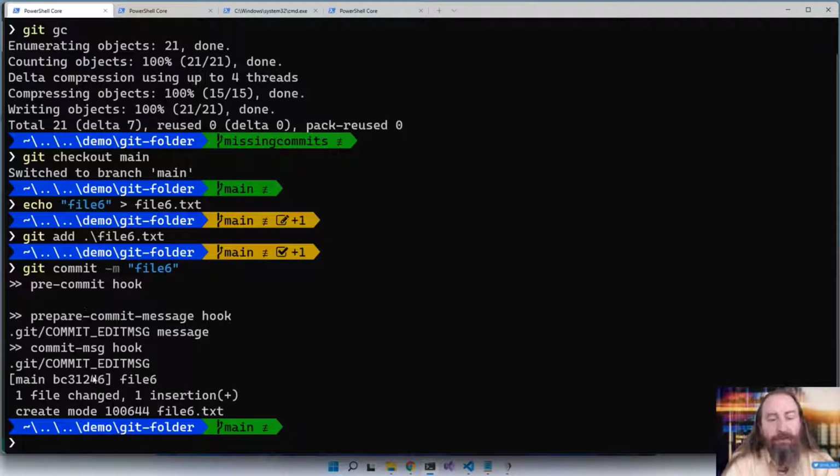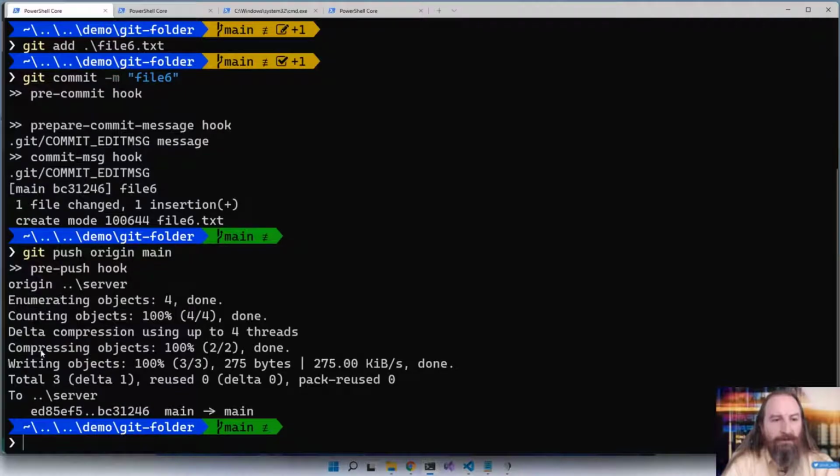Now at each of these places we could do tasks like run unit tests, run automation, lint our code, validate the commit message to match our requirements for our release notes. And so we can do lots of interesting things. git push origin main, and we can see that we've got the pre-push hook, and then it sent all that content up to the server.